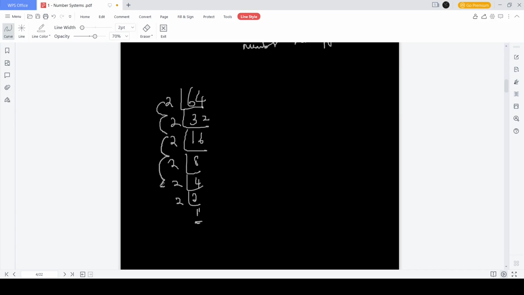1, 2, 3, 4, 5, 6. So 64 can be written as 2 to the power 6. This is called a prime factorization. Similarly, I can do it for another number. Let's say 120. I can see clearly it is divisible by 2, so I'll divide by 2. I'll get 60. Again 2, I'll get 30. Again 2, I'll get 15.